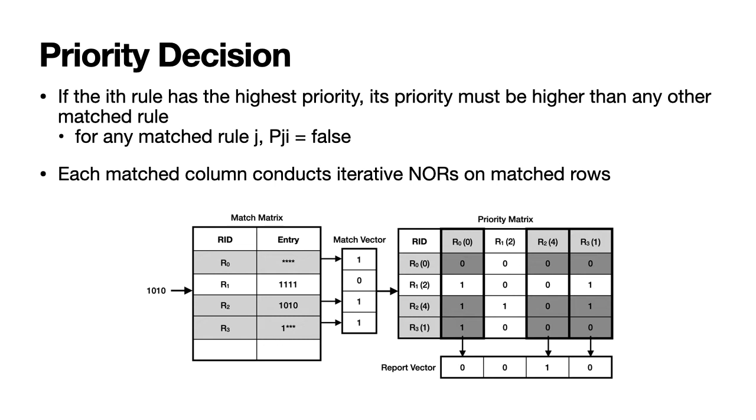During lookup, the priority matrix is traversed to filter out the rule with the highest priority. We leverage the insight that if a rule has the highest priority among all matched rules, its priority has to be higher than any other matched rules. That is to say, for any other matched rule, the Boolean element in the specific column should be false. Therefore, for each matched column, iterative NOR operations are performed on matched rows. The resulting one-hot report vector indicates the rule with the highest priority.